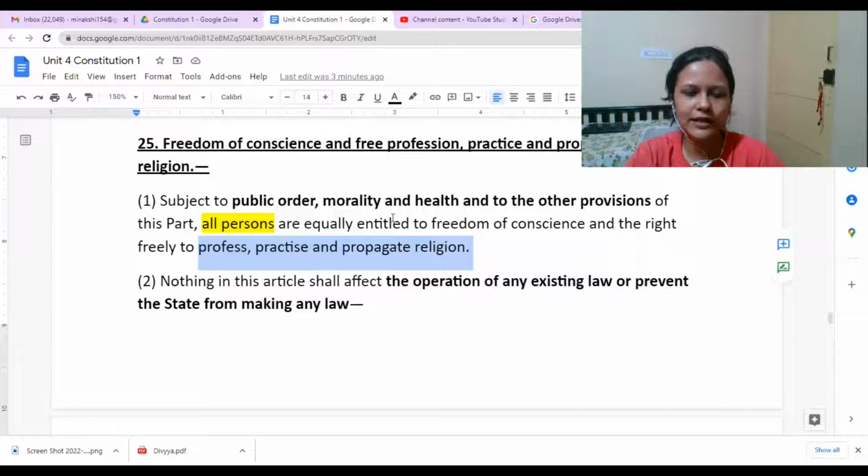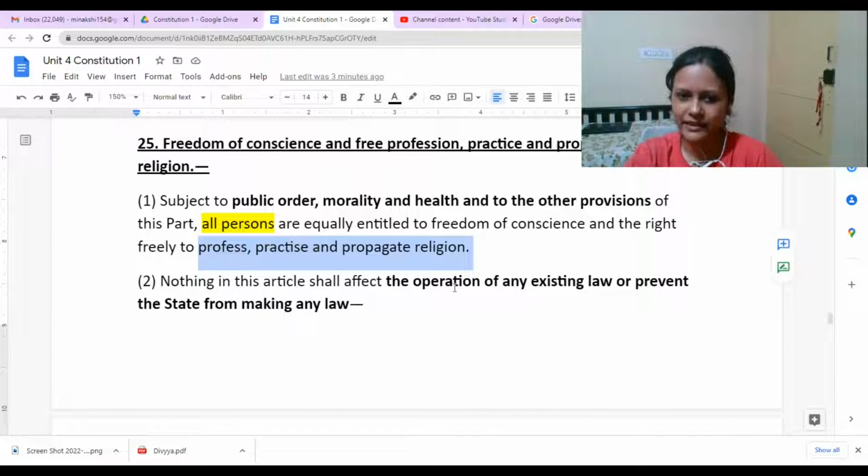Many times you would see there are people who do not even use a surname. Their name would be there, right? They don't use any surname, any title or anything because they don't want to show their religion. So these are also certain things which are allowed. But yes, if someone wants to practice, profess, propagate religion, they are given the freedom.